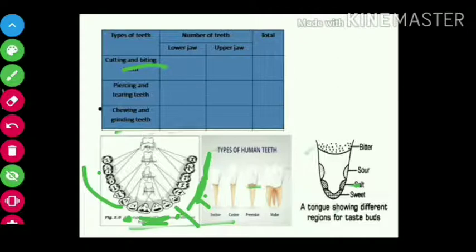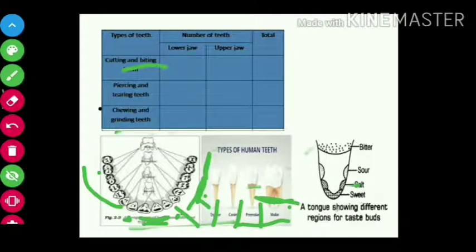Adults have all 32 teeth, but small children have 28 teeth, because they do not have the third molar teeth, which are not present in children. Next, types of human teeth are given: incisor, canine, premolar, molar. Look at the shape of the teeth. This is for cutting, piercing and tearing, and chewing and grinding, both of these for chewing and grinding.